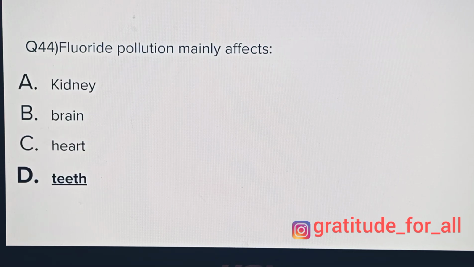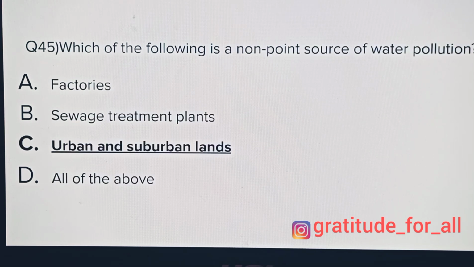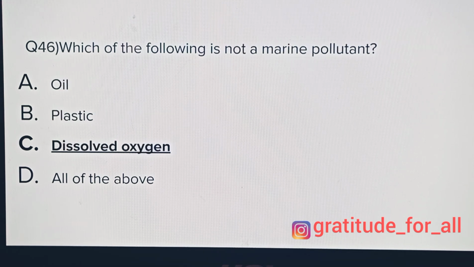Fluoride pollution mainly affects kidney, brain, heart, teeth. Correct answer is teeth. Which of the following is a non-point source of water pollution? Factories, sewage treatment plants, urban and suburban lands, all of the above. Correct answer is urban and suburban lands. Which of the following is not a marine pollutant? Oil, plastic, dissolved oxygen, all of the above. Correct answer is dissolved oxygen.